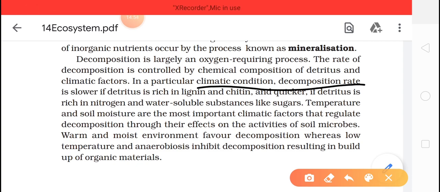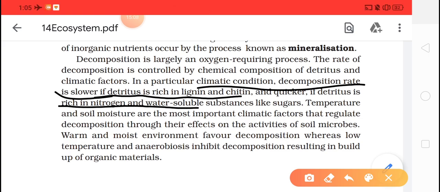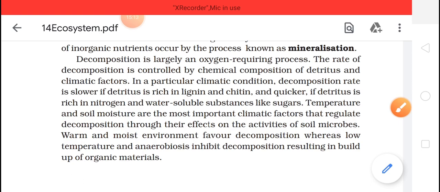So the decomposition rate will be slow when the detritus is rich in lignin and chitin. And when will it be faster? When detritus is rich in nitrogen and water soluble substances like sugar. Temperature and soil moisture are the most important climatic factors that regulate decomposition through their effect on the activities of soil microbes.